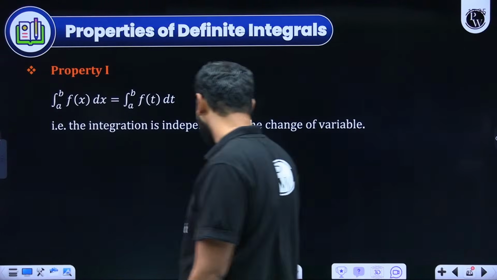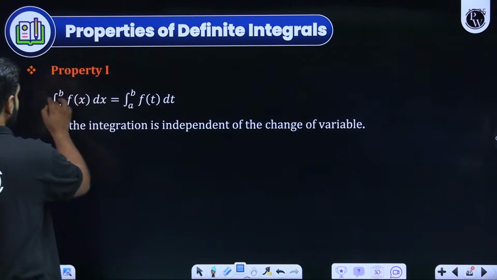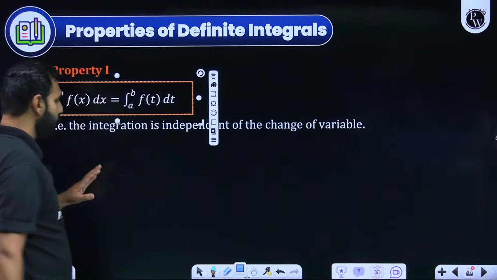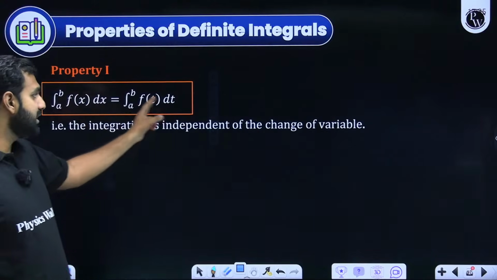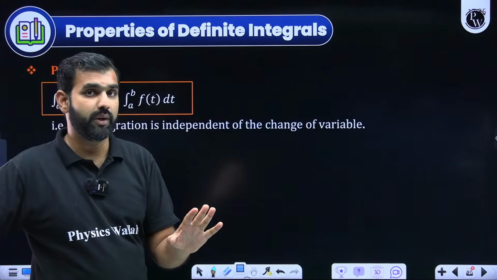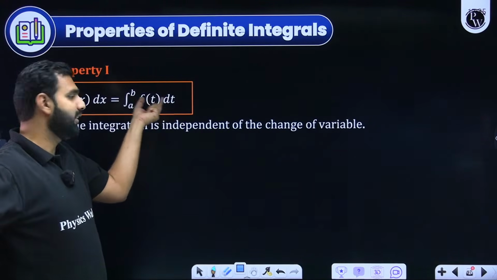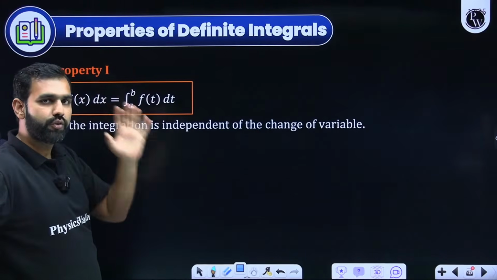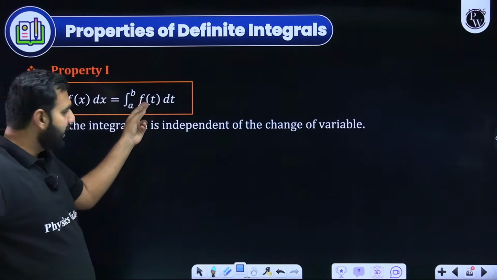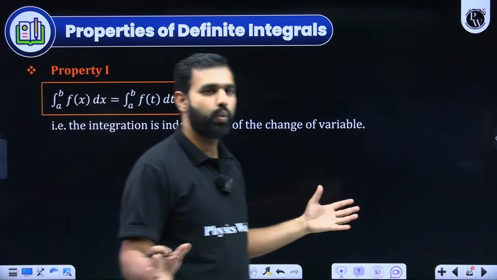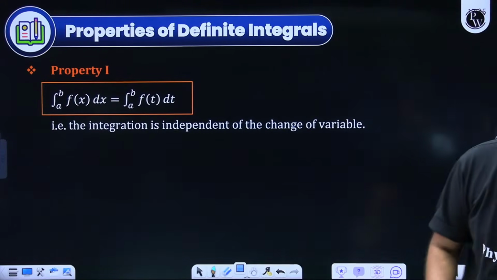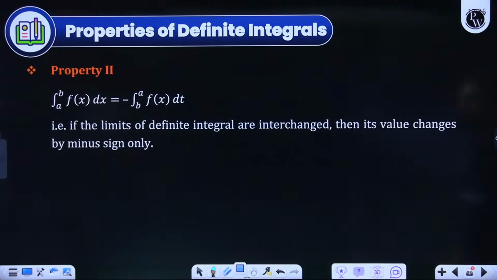You are all already aware that if I need to integrate f of x from a to b with respect to x, the change of variable does not affect it. Integral of f of t dt, a to b, will also give the same result. Because whatever variable is there will be substituted by those limits, so it wouldn't matter at all. Everybody got this? Can I move ahead from here?